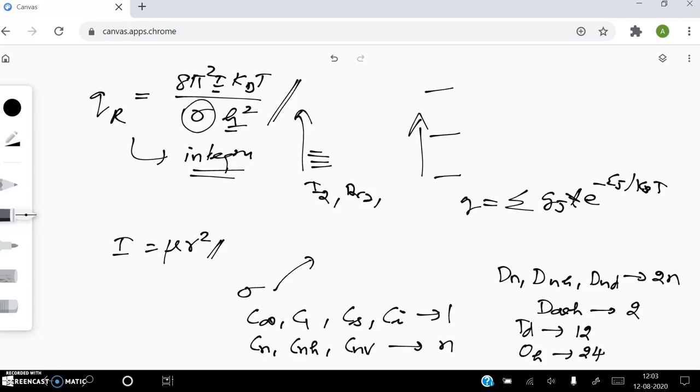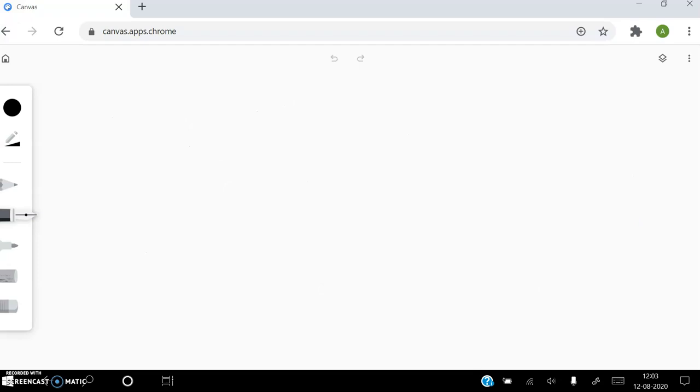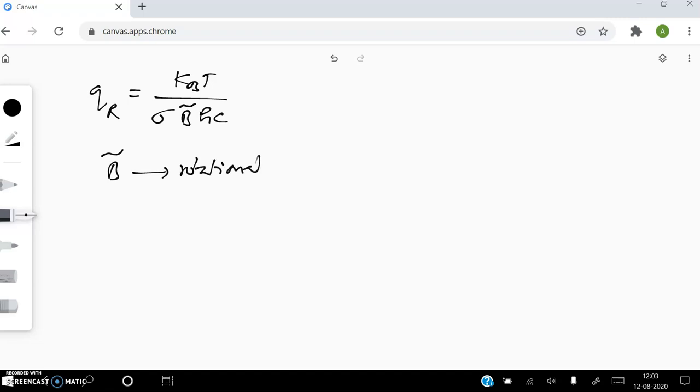rotational partition function. And this rotational partition function QR can also be written as kBT by sigma into BhC. What is sigma? Sigma is the symmetry number. What is B here? B with a tilde above. This is called the rotational constant, in terms of wave number unit.